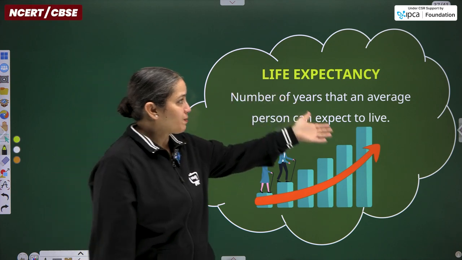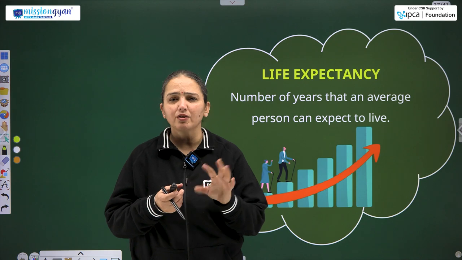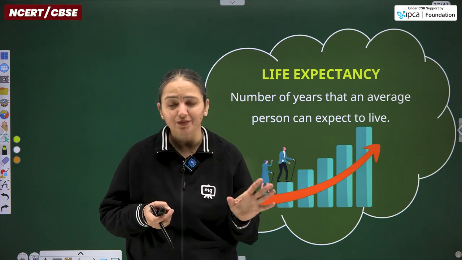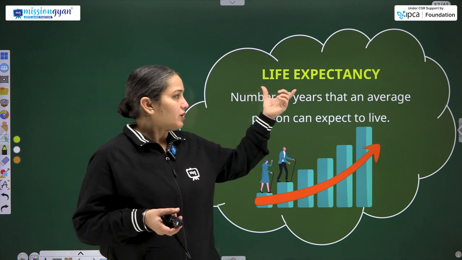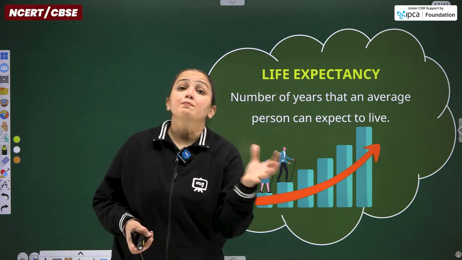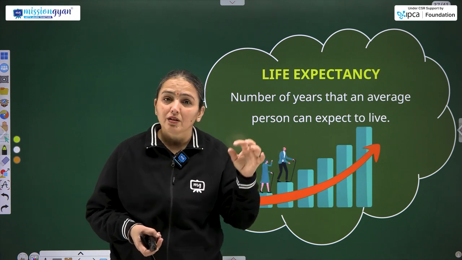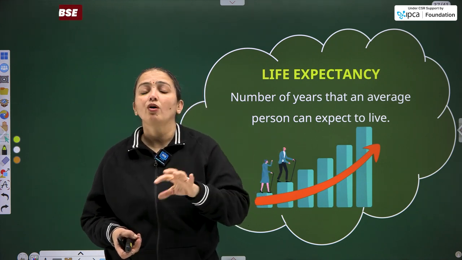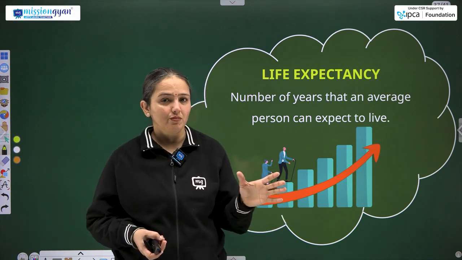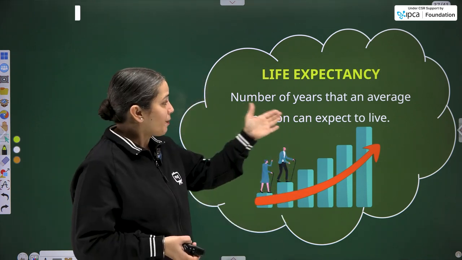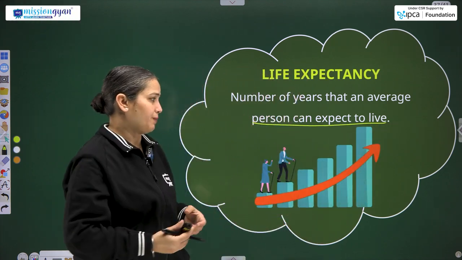Coming ahead with the life expectancy part. We have discussed the factors affecting the population density of any part of the world, and all over the world as well. Now we are talking about a very interesting topic, that is life expectancy. It means how long a person can live, or the expected life years of an individual. So the number of years that an average person can expect to live is known as life expectancy.